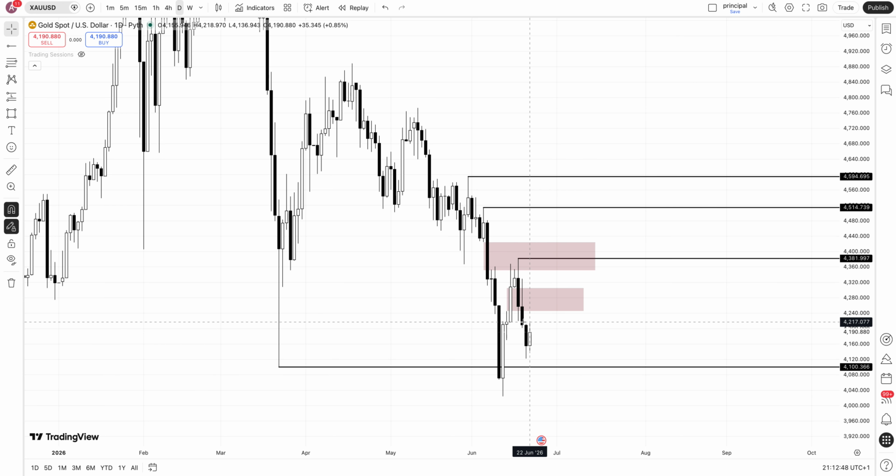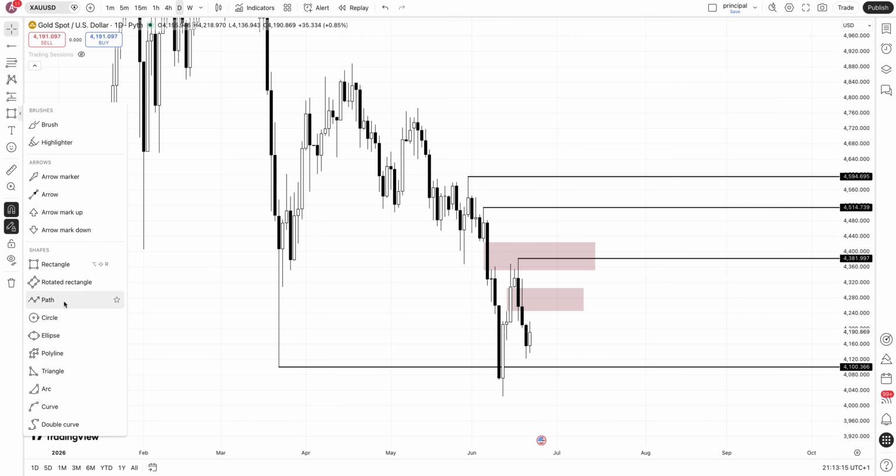Here we have another bearish PD array, but this one is more important. So what I expect this week, honestly, is that we just have a continuation here to this gap, and then we have a bearish reaction and we continue going lower. But as I said, if we can reclaim this gap, then I would expect a continuation higher, at least to this high, and then we never know what could happen. But honestly, I'm more bearish than bullish for the week.